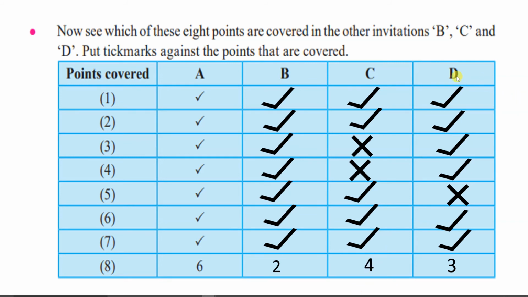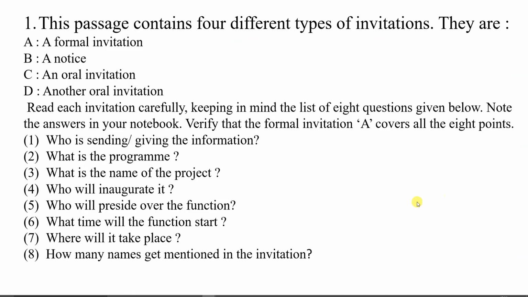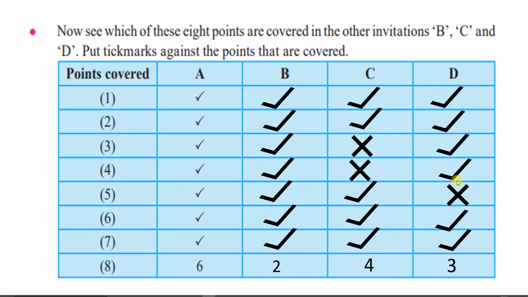Now D. In D, leaving the 5th question, all criteria are satisfied. So what is the 5th? Who will preside over the function? Now the invitation D is again another oral invitation. A child is giving the invitation, a 7th class child is giving the invitation to parents.